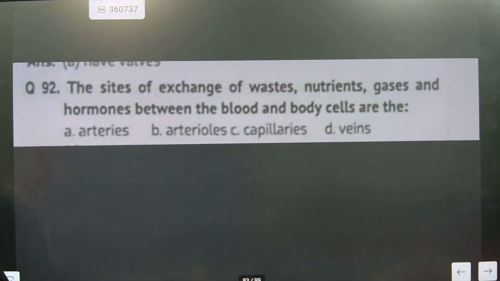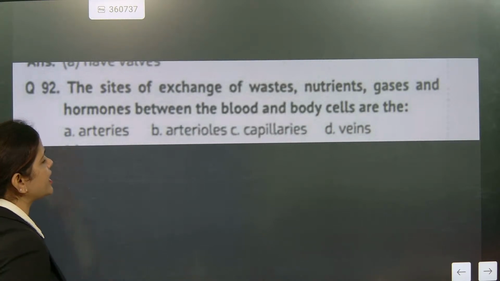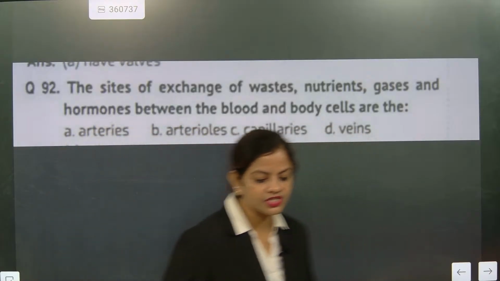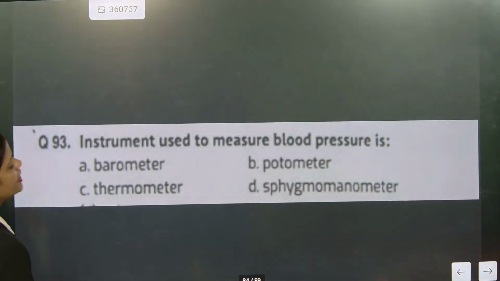Now do this question. The site of exchange of waste, nutrients, gases and hormones between the blood and the body cells takes place in capillaries. Definitely the capillaries are the one which is exactly having this. Now we will go for the next one. Instrument used to measure blood pressure is the sphygmomanometer. This one, the BP machine.